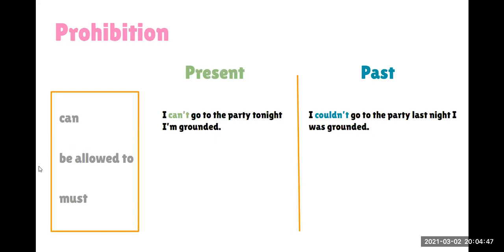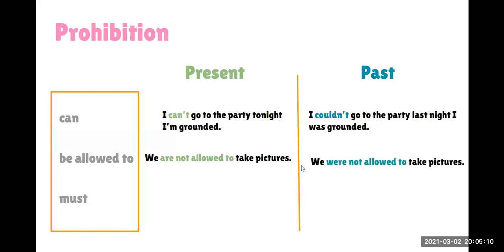Then we have be allowed, but in the negative form: we are not allowed to take pictures. No se nos permite tomar fotos. And in the past, ¿cómo podríamos decir esto en el pasado? How can we say this? We were not allowed to take pictures.